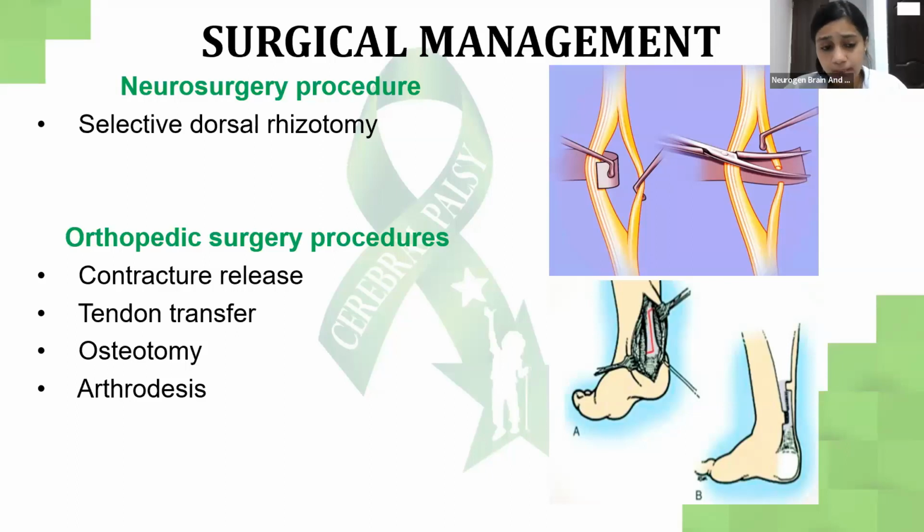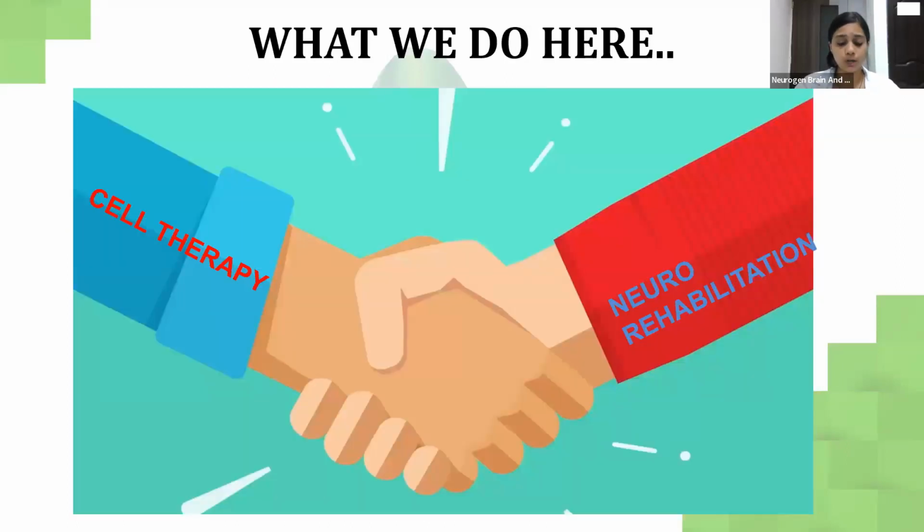Osteotomy is where a part of the bone is excised or removed. Arthrodesis is fusion of the joints. Now, what do we do here? We do cell therapy and neuro rehabilitation.